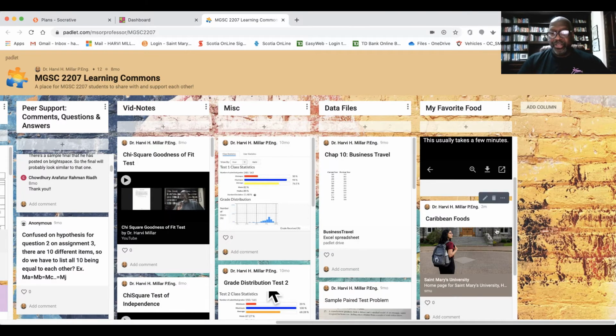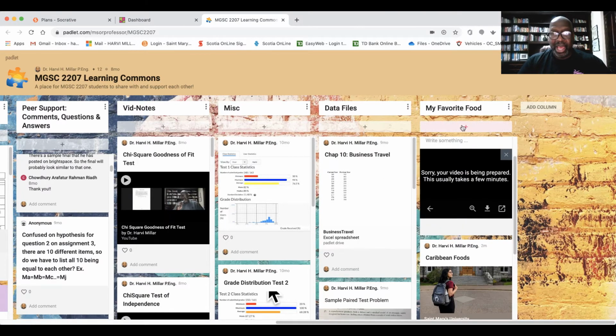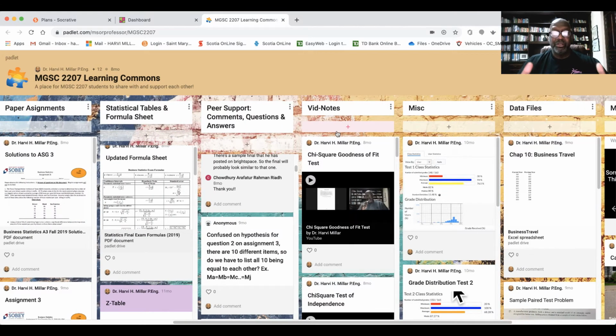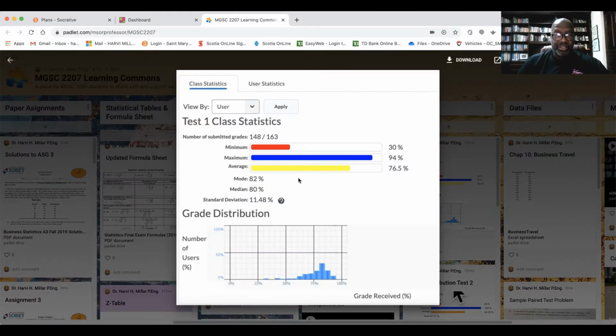And like I said, we could keep adding things, just whatever else you want to add under each of those headings. That's it. So you think about just what you want to show up on your bulletin board, and you just sort of create the content as you go along. All right. It's a fairly dynamic process. And so this is very visual. If you look at this, this is like a lot of material from the course right here. In fact, I have miscellaneous. I sort of put some stats from the first test, and the students could look and see test 1. The mode was 82%, median 80%.